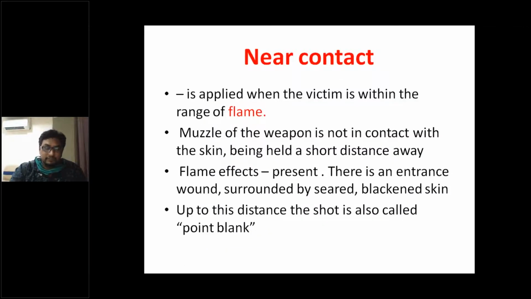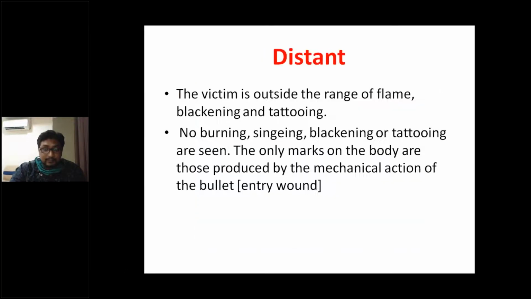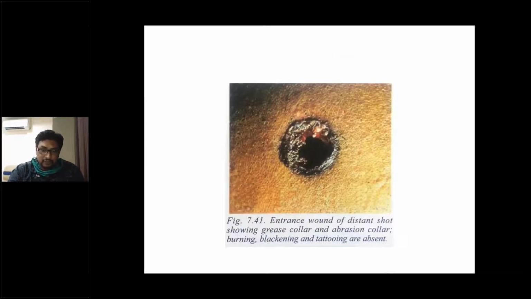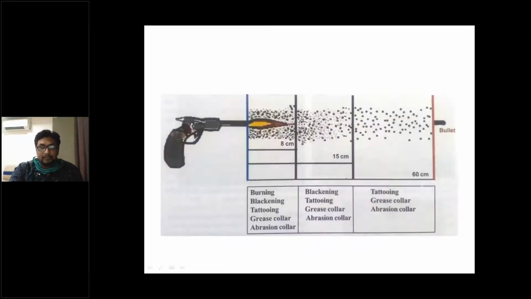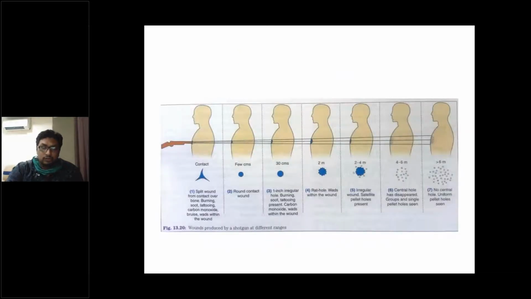So near contact, we know, is applied when the victim is within the range of flame. Intermediate range is applied when the victim is within the range of tattooing. And then distant range is when the victim is out of the range of flame, blackening or tattooing, so there is only a perforating injury. There is no blackening or tattooing or burning. So you have to remember this table, very important.